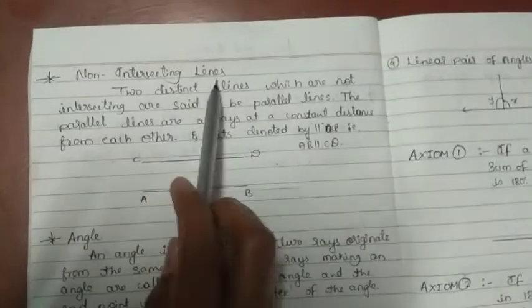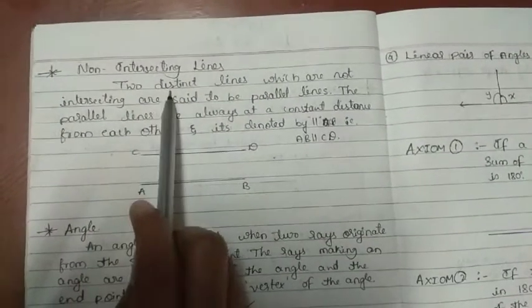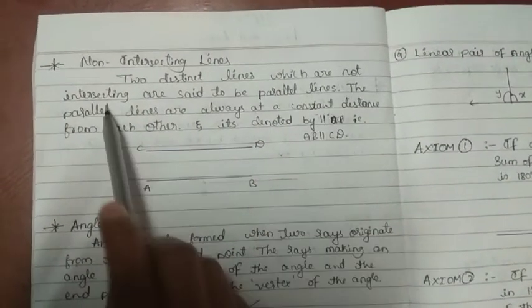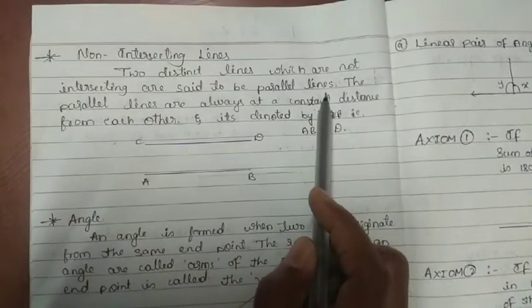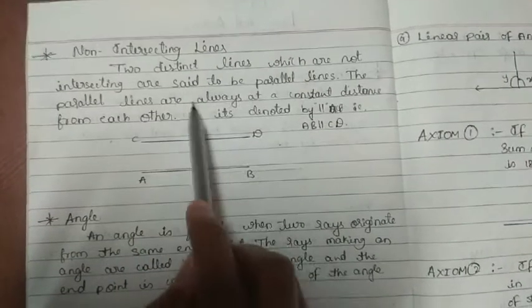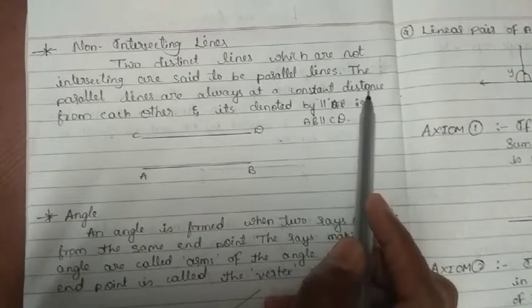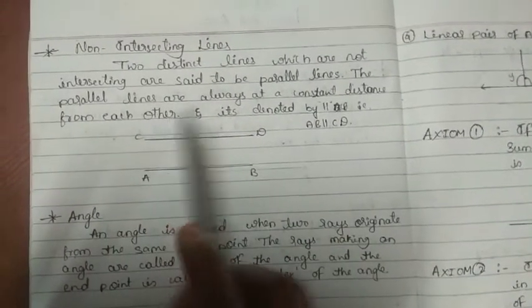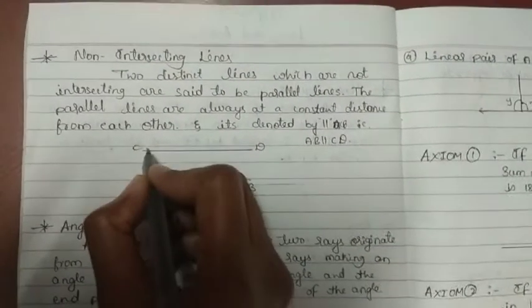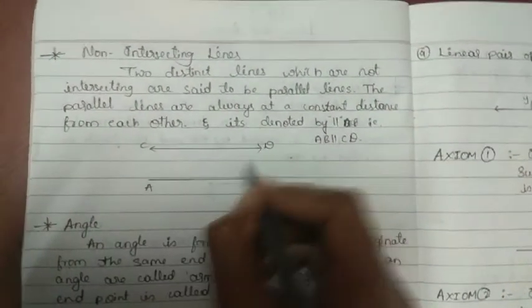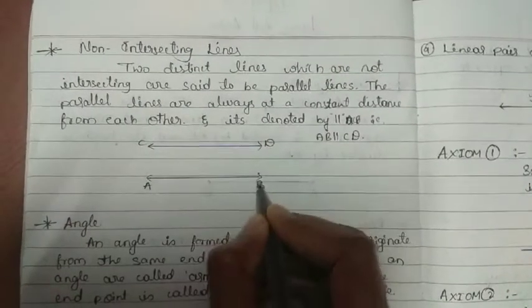Next is non-intersecting lines. Two distinct lines which are not intersecting are said to be parallel lines. The parallel lines are always at a constant distance from each other. See here, suppose I have two distinct lines, CD and AB.